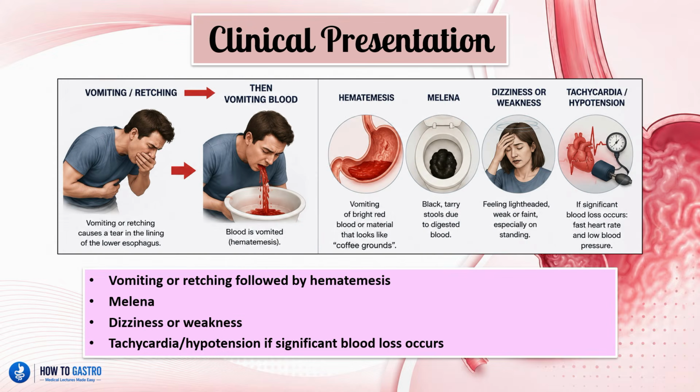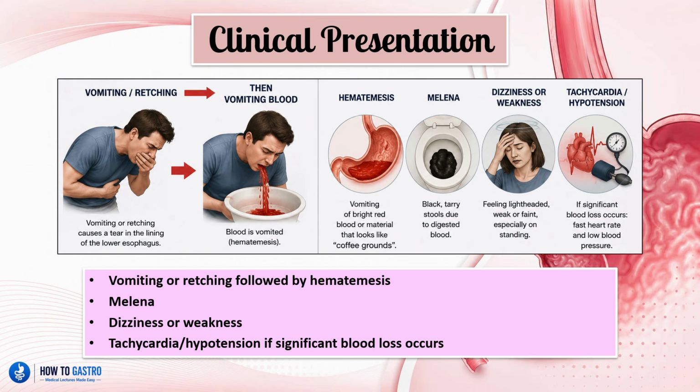So the clinical presentation in these patients will be the vomiting or retching, causing the tear in the lining of the lower esophagus. Blood is then vomited, hematemesis, fresh blood, or blood that looks like coffee grounds. So when we have an upper GI bleed, whatever blood does not come out through the mouth will go through the entire digestive process and will then be expelled in the stool. So the patient will also have digested blood in their stool, which will be then seen as black tarry stools, and this is referred to as Melena.